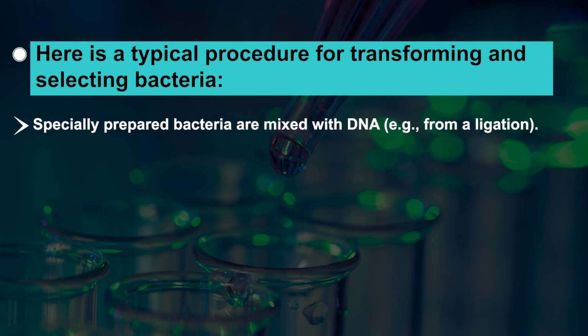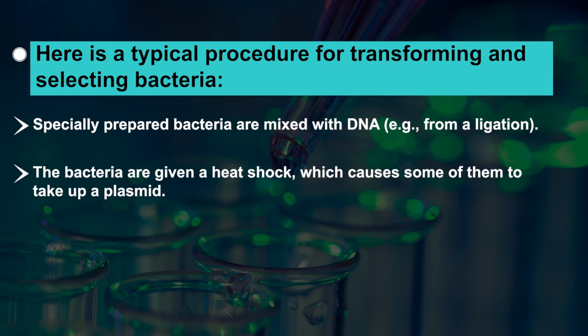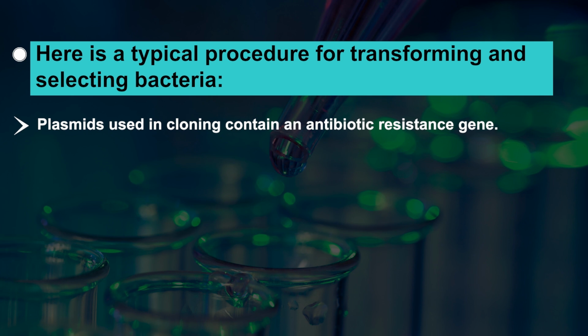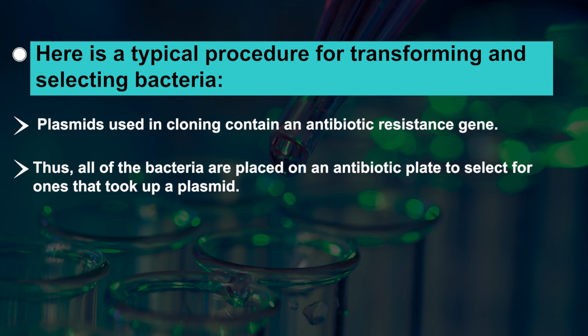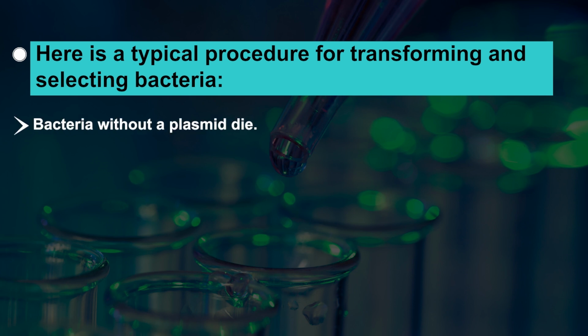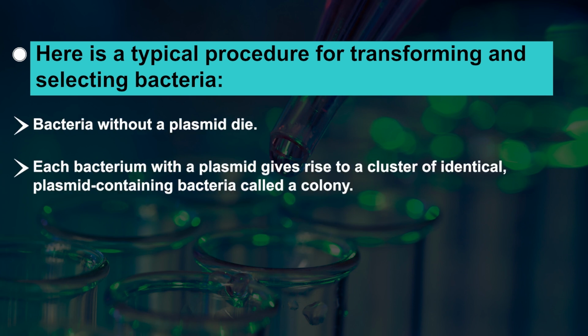Specially prepared bacteria are mixed with DNA. The bacteria are given a heat shock which causes some of them to take up a plasmid. Plasmids used in cloning contain an antibiotic resistant gene. Thus, all of the bacteria are placed on an antibiotic plate to select for the ones that took up a plasmid. Bacteria without a plasmid die. Each bacterium with a plasmid gives rise to a cluster of identical plasmid containing bacteria called a colony.